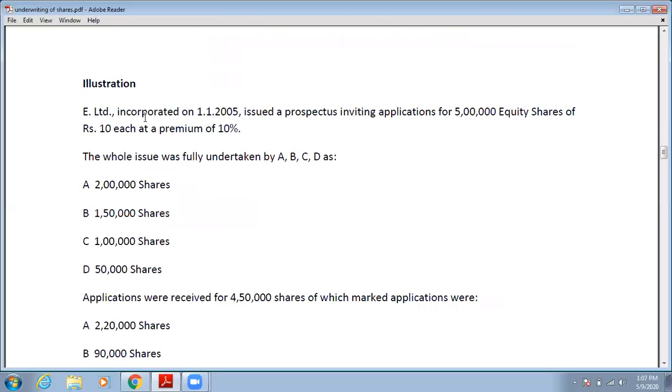Let's see. E Limited, incorporated on 1st January 2005, issued a prospectus inviting applications for 5,00,000 equity shares of rupees 10 each at a premium of 10%. The whole issue was fully underwritten by A, B, C, and D. So 2 lakh shares are underwritten by A, 1,50,000 shares by B, 1 lakh shares by C, and 50,000 shares by D. So if you add all these shares, the total will be 5 lakhs. This is the case of complete underwriting.